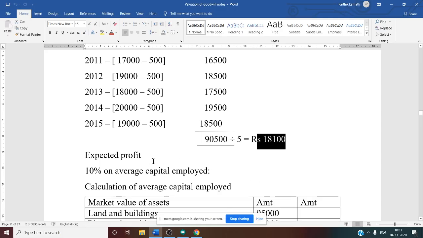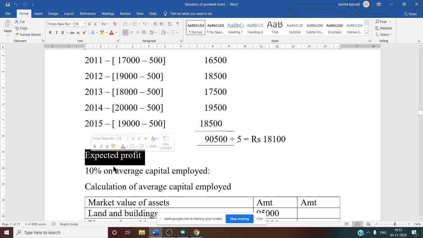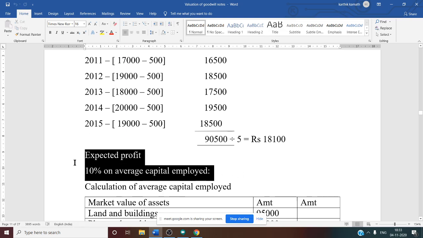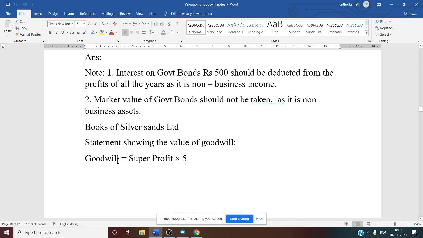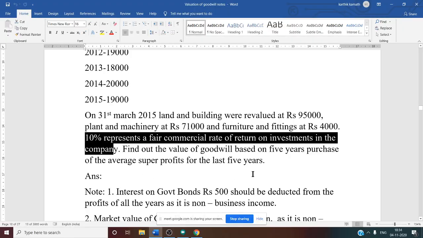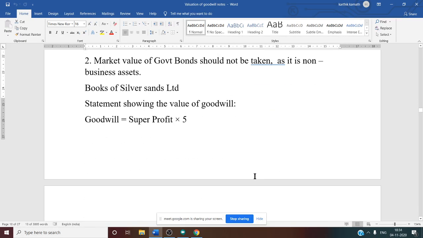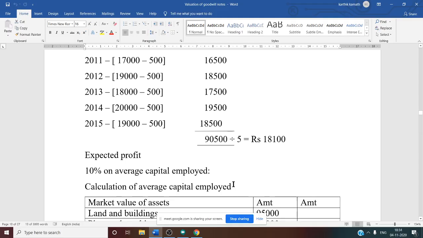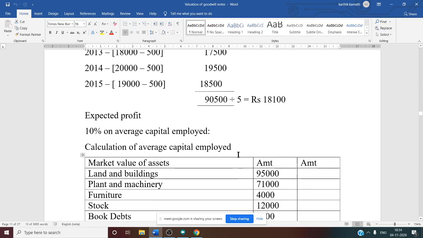So now the next thing is expected profit. Expected profit is 10% on average capital employed. Why 10%? Because the commercial rate of return is given. In the question, if you see here, 10% represents the fair commercial rate of return on investment in the company. So that is nothing but the expected rate of return. So 10% on average capital employed. Capital employed, you know, that is the net asset method. Calculation of average capital employed.